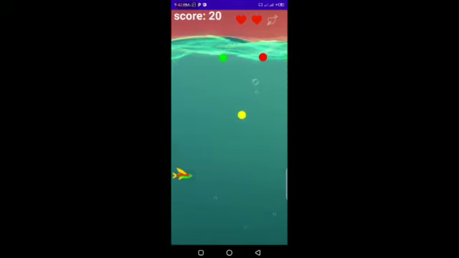Let's see. If I eat a yellow ball, then the marks increase by 10. 60, 80, because I ate a green ball. Now 100. Now let's get the red ball.